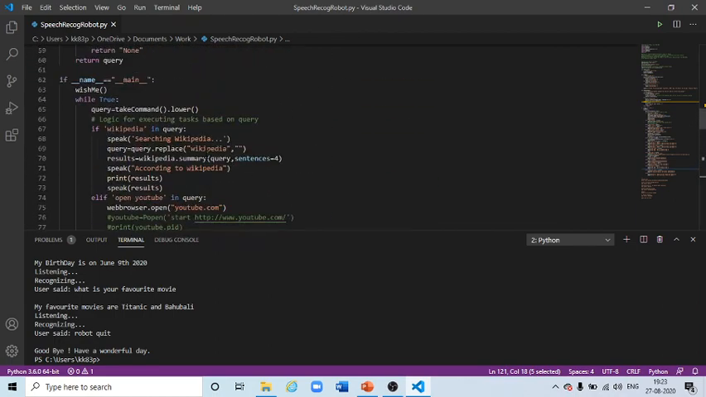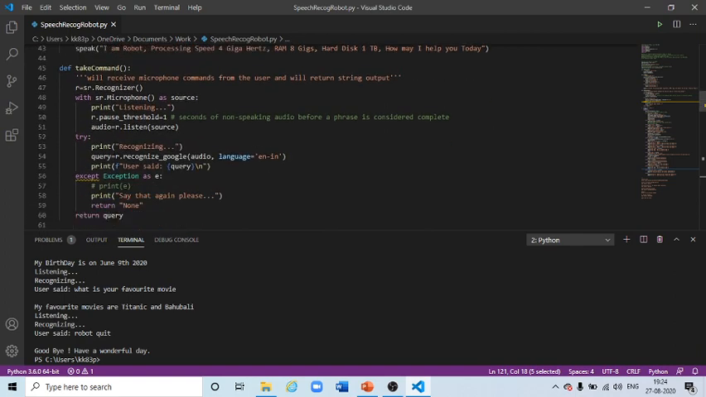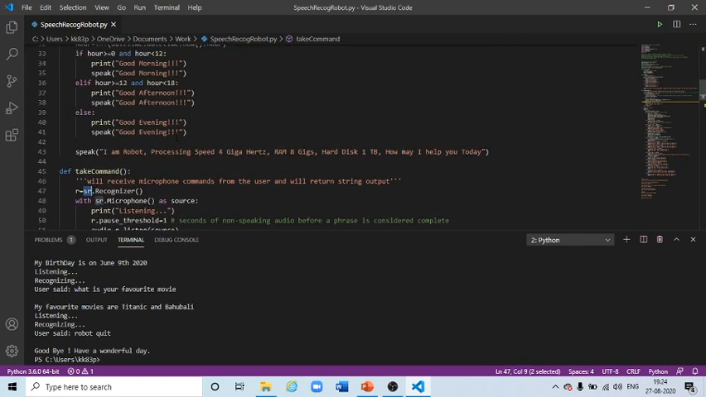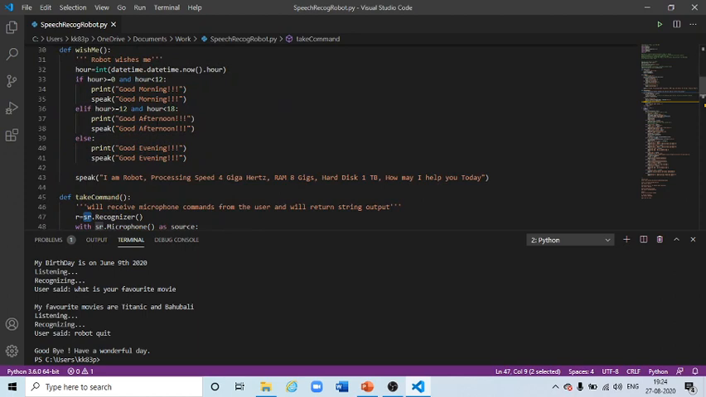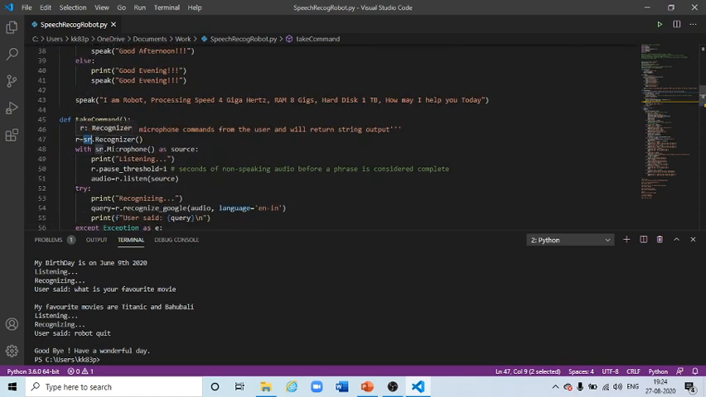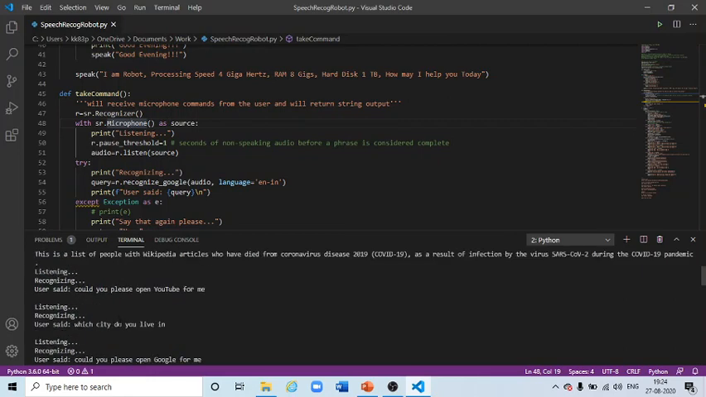Once it enters the infinite loop, it will go to take command. From here, this SR is the speech recognition object. Here I have created the SR speech recognition object, and it is using the microphone as source because all the commands are received by the microphone of the system. Then it will say listening.